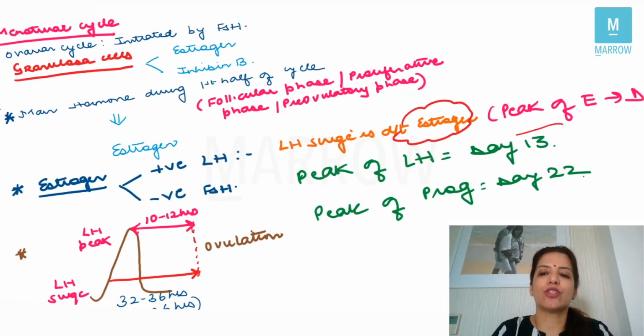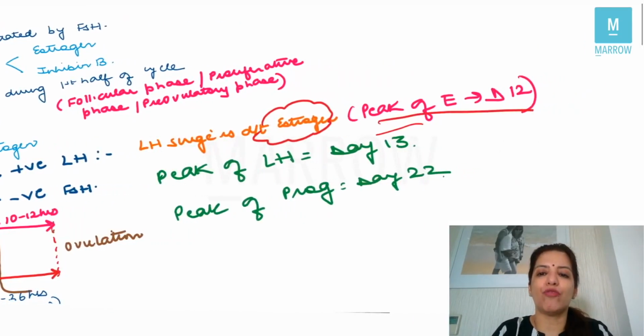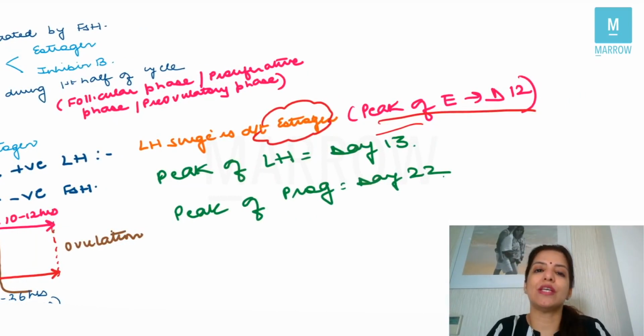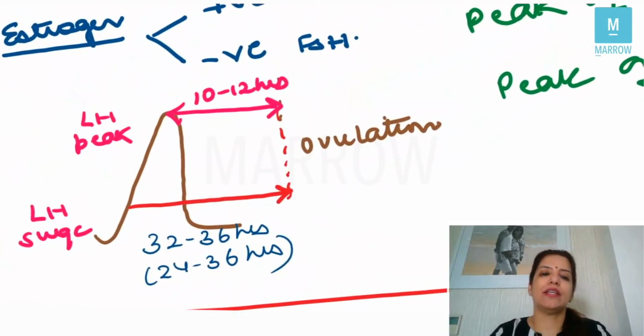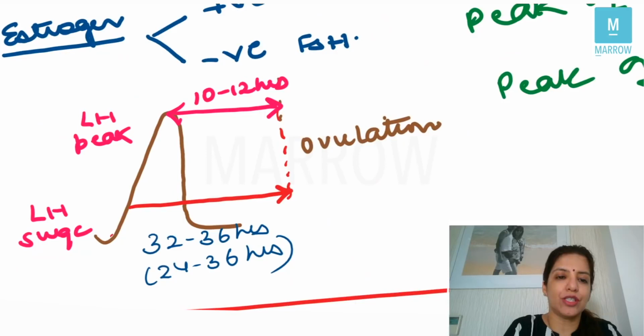Next question which they ask you is, when is the peak of estrogen seen? The peak of estrogen is seen on day 12 of the cycle, whereas the peak of LH is seen on day 13 of the cycle. And later on, again, I'm going to tell you that the peak of progesterone is seen on day 22 of the cycle, right? Then this over here, I have made the LH surge. So LH surge is starting from here. So the levels of LH have started increasing.